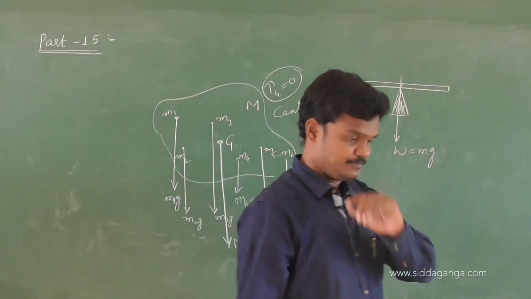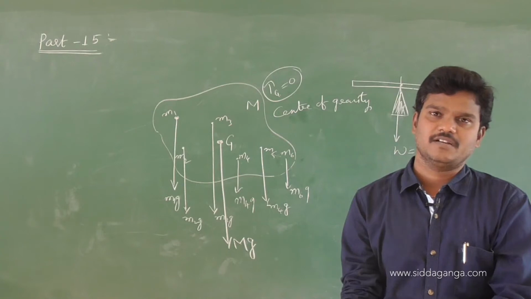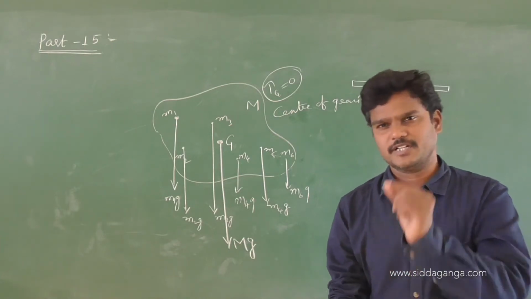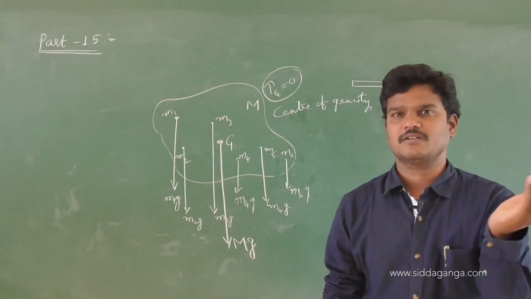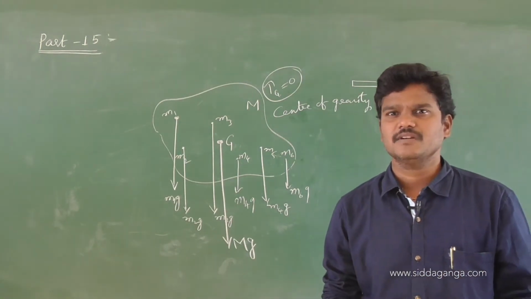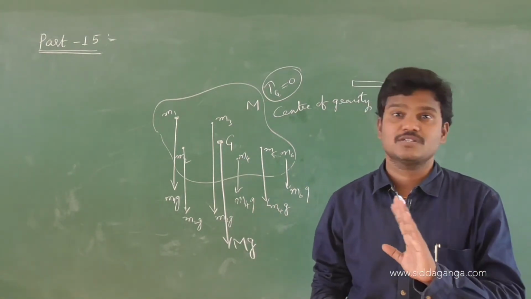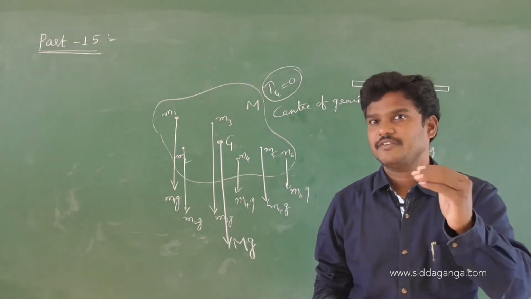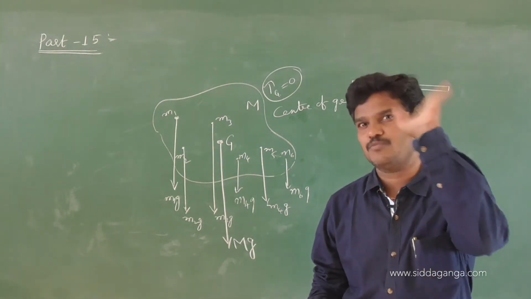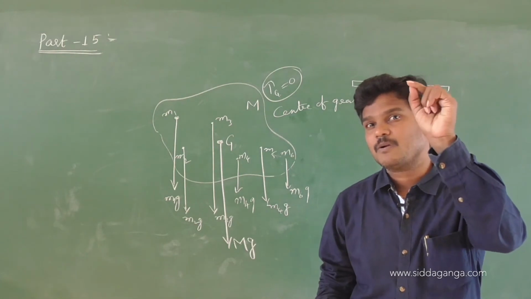For small objects, generally center of mass and center of gravity coincide. For very small objects, center of gravity and center of mass almost coincide. For huge objects, big objects, center of mass and center of gravity do not coincide. Center of gravity is always a little down compared to the center of mass.